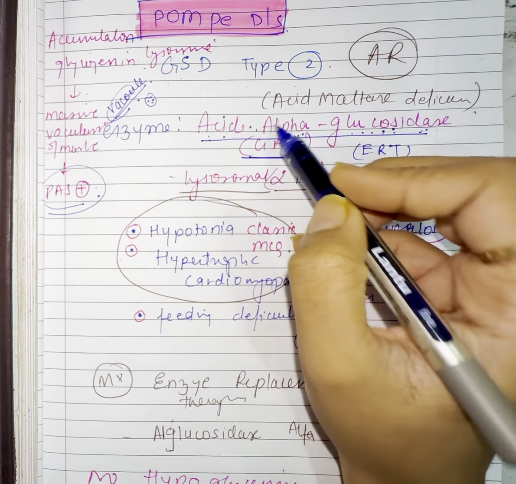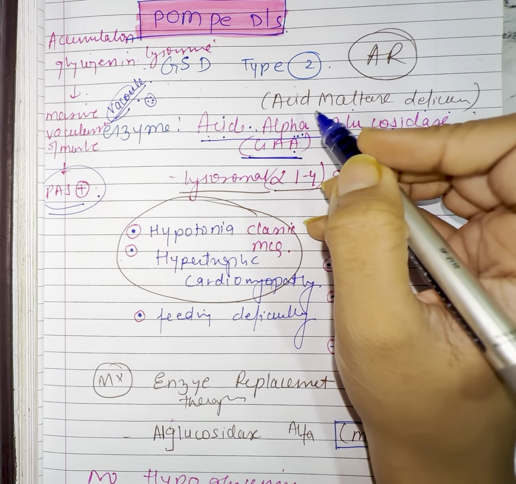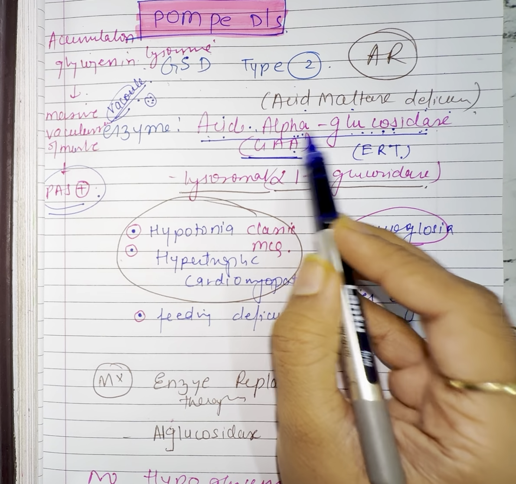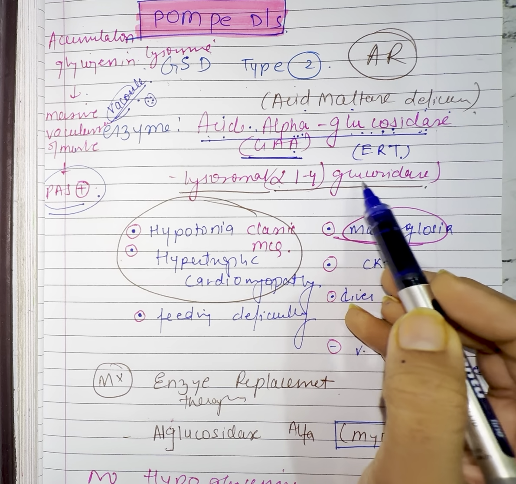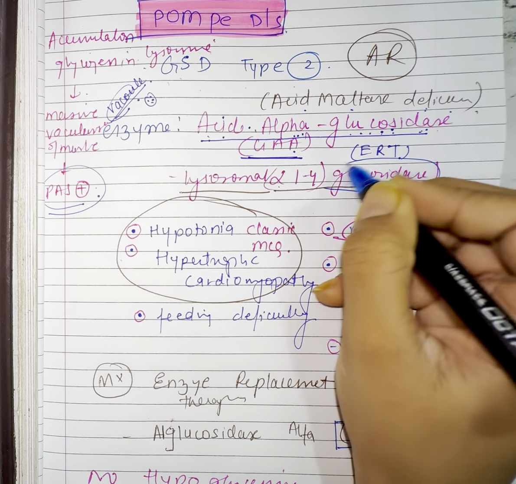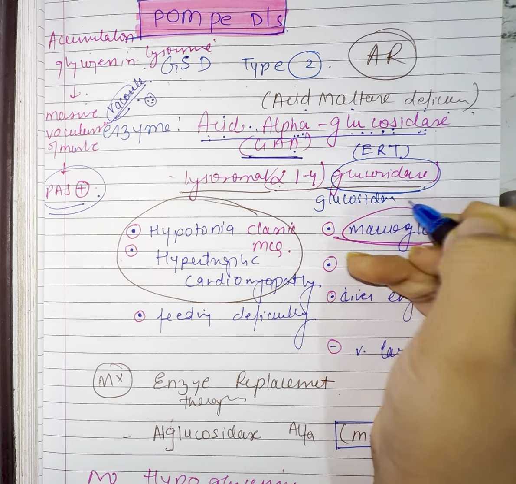Alpha-glucosidase. And this disease is also known as acid maltase deficiency. Okay, this is the other name of this disease. It's acid maltase deficiency. The enzyme deficient is acid alpha-glucosidase, GAA, lysosomal alpha-1,4 glucosidase. This we have to remember, that the group of enzymes is glucosidase. Okay, this is important.